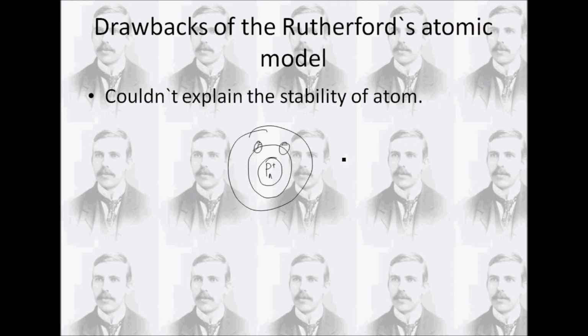So this is the whole picture which he generated from the experiment, but he failed to explain the stability of the atom.